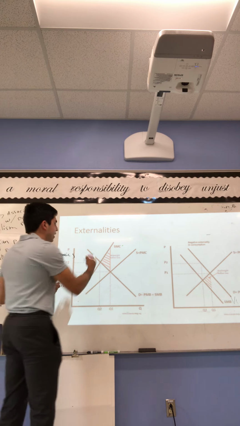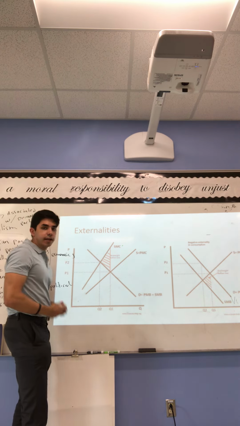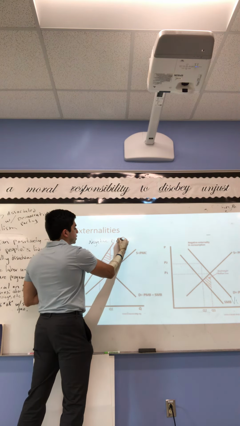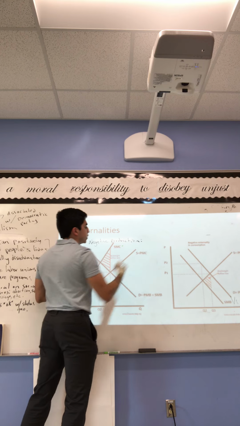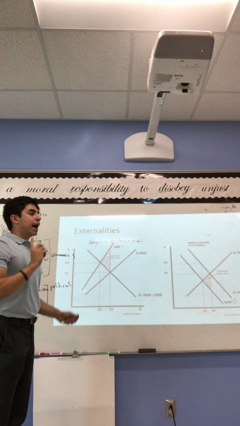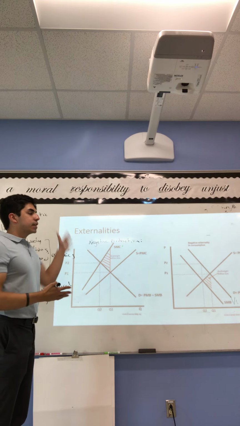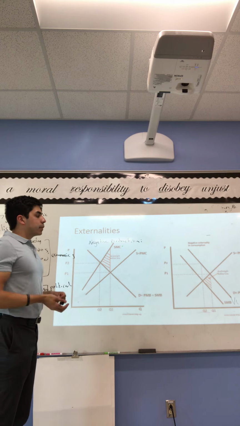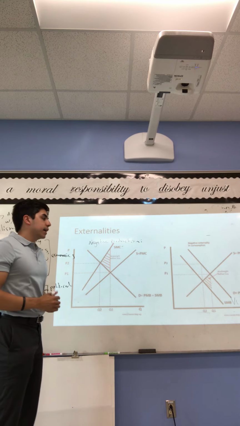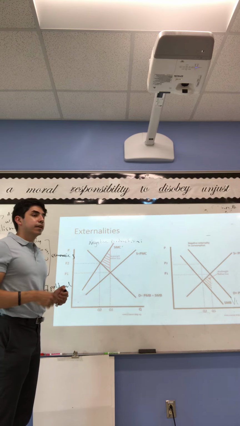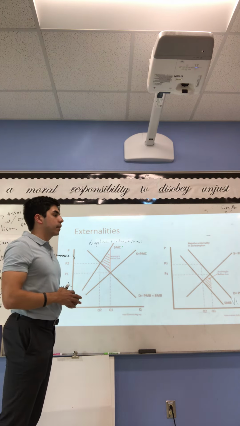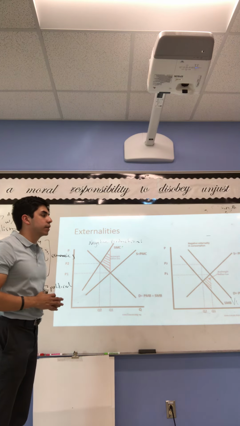And so on the left, we have a classic negative production externality, right? And the way that we represent externalities in general is we say there's either a gap between the private marginal cost curve and the social marginal cost curve, meaning there's either a gap between the actors' perceived cost of their action and society's perceived cost of their action, or there's a gap between the private marginal benefit curve and the social marginal benefit curve, meaning a gap between demanders of whatever that good or service is and society's perceived benefit associated with that action.